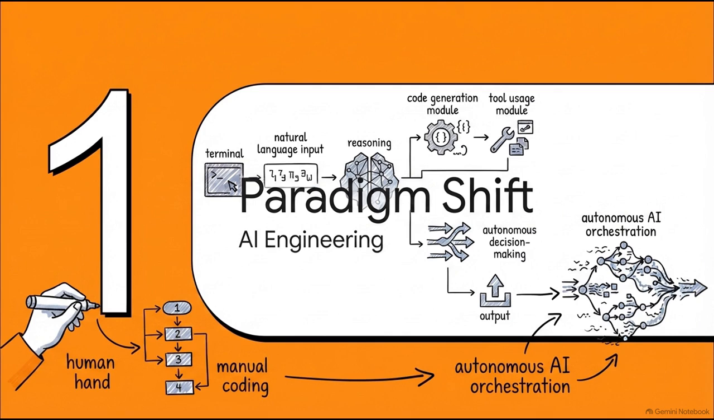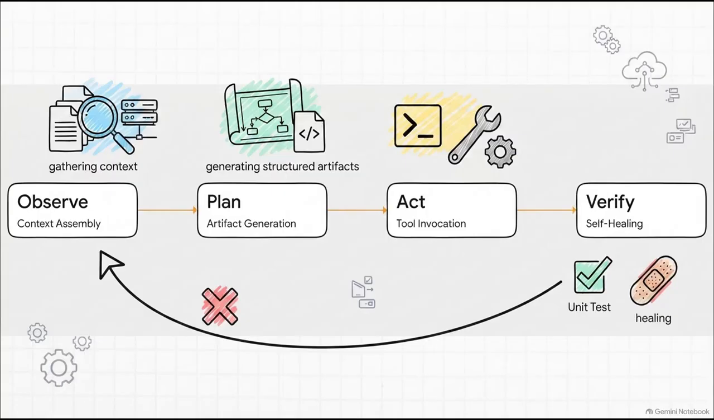Let's look under the hood at how a modern terminal agent processes a request. When you give a complex command to an autonomous CLI agent, like migrate the auth middleware to JWT and write unit tests, it doesn't just blindly stream code. Instead, it loops through a highly precise sequence: observe, plan, act, and verify. First, it observes by assembling context. Then, it plans by generating structured artifacts. Only then does it act by invoking tools. And finally, it verifies. If a test fails, it feeds that error right back into its context and self-heals until